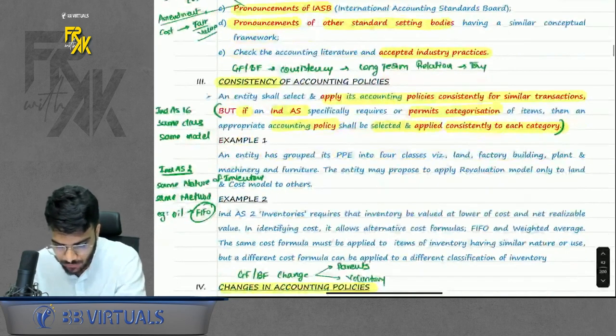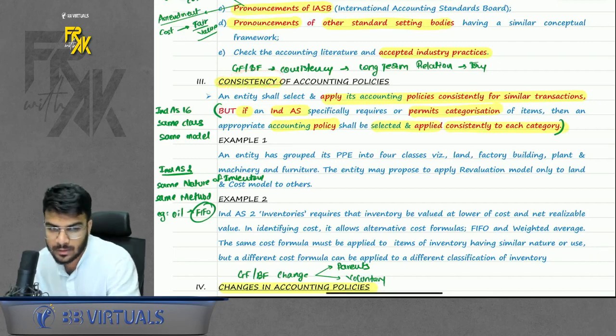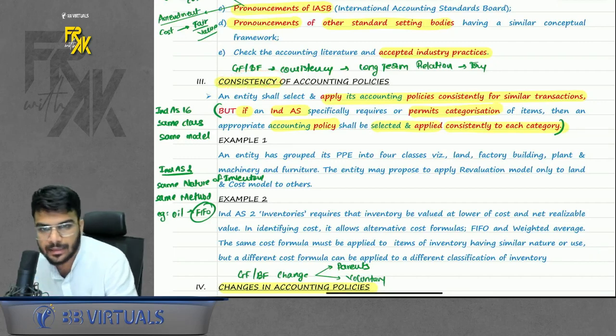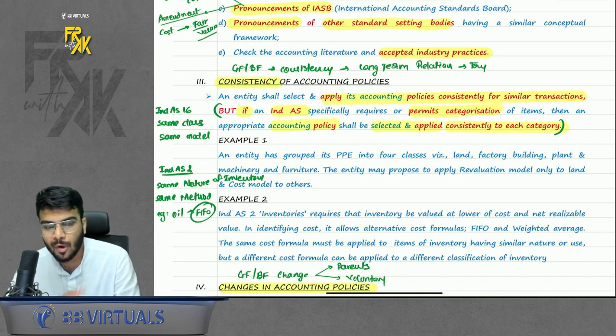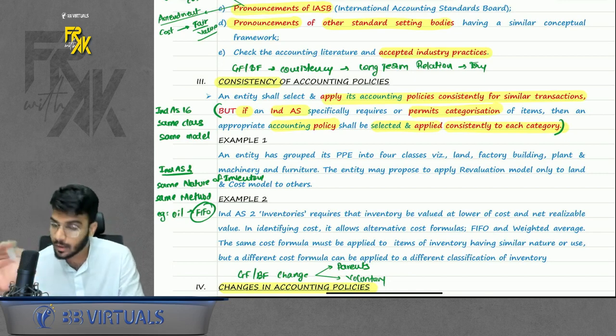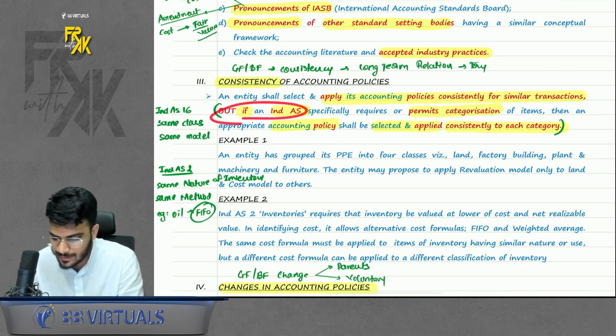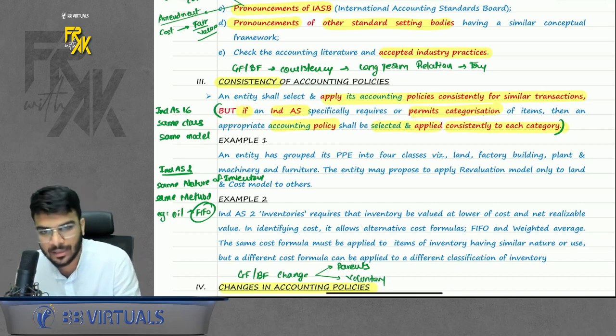Whatever you follow, whatever you choose, you should apply it consistently. Let's say for example you choose any model, so for similar transactions you should use the same model. But if any Ind AS permits category-wise applying of the model, then that is also allowed.